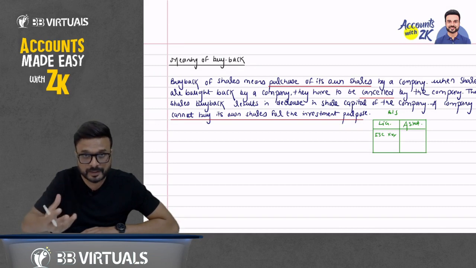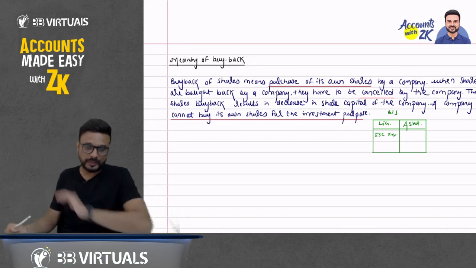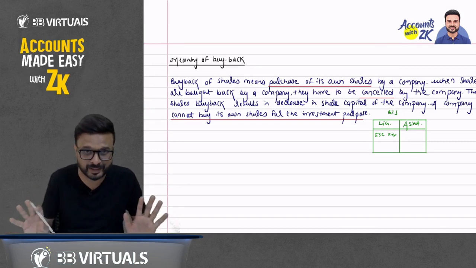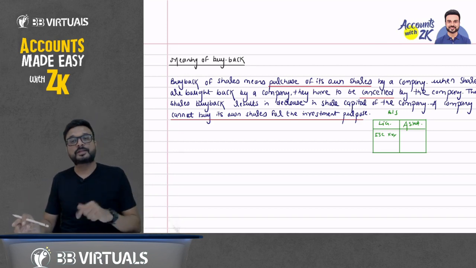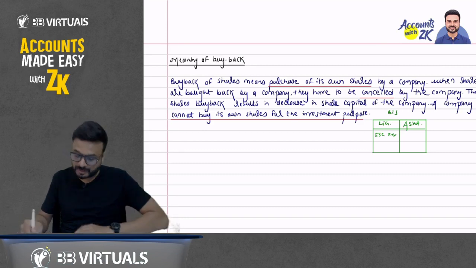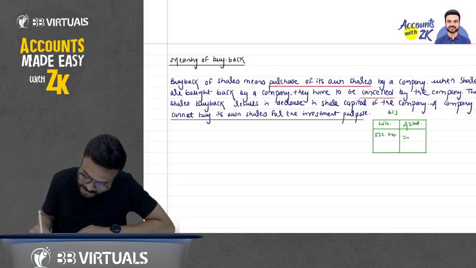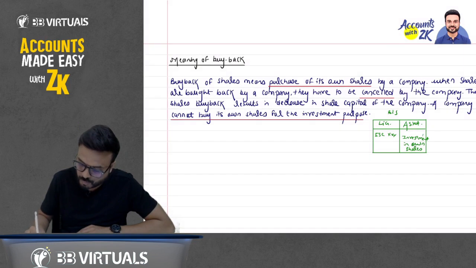We will discuss the accounting of buyback maybe today or tomorrow. When we purchase our own share, we cannot say on the asset side that we have investment in own shares.